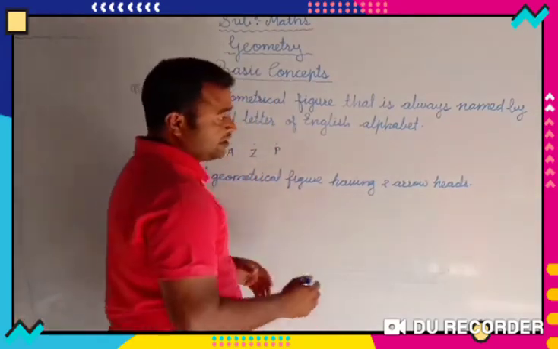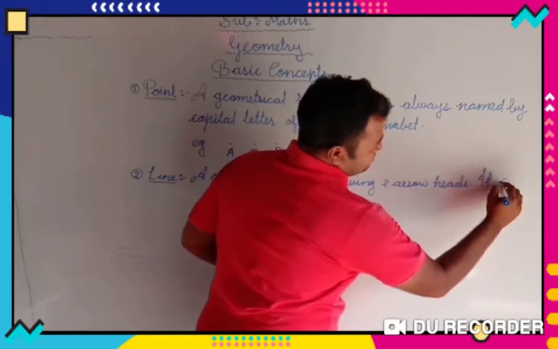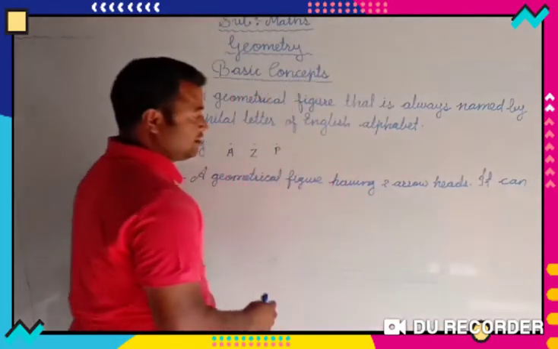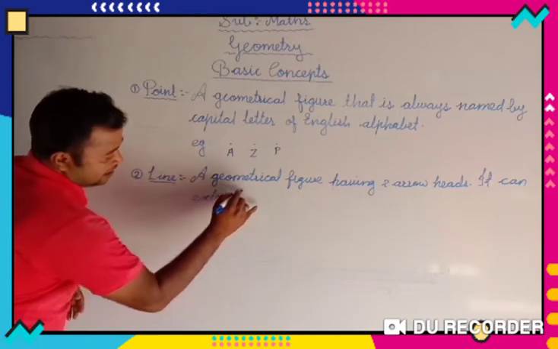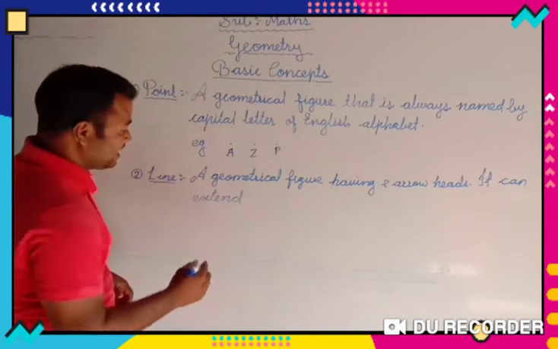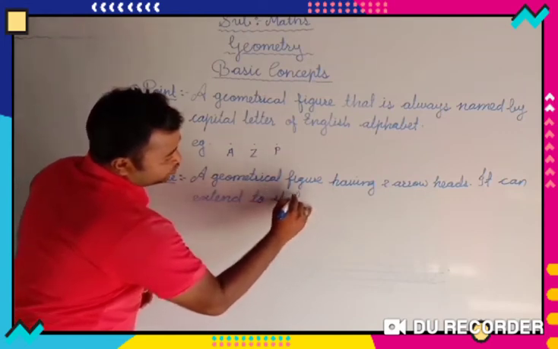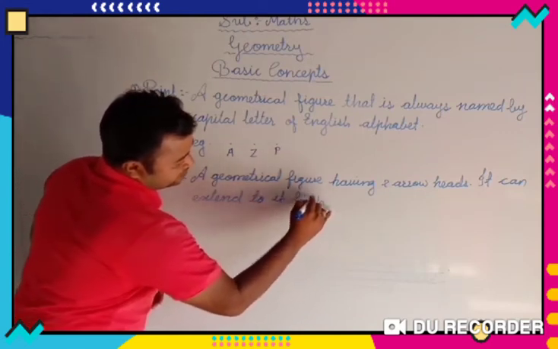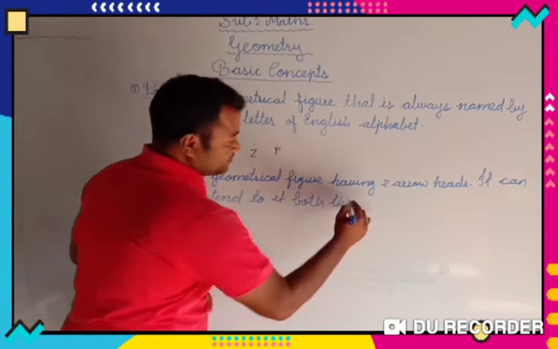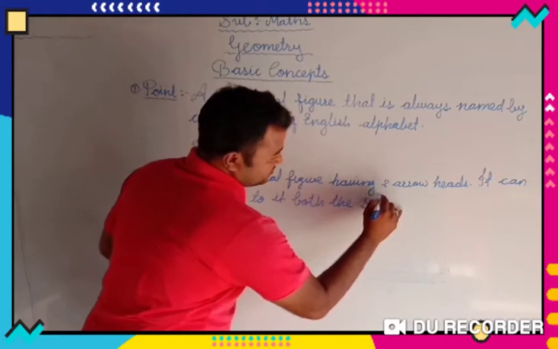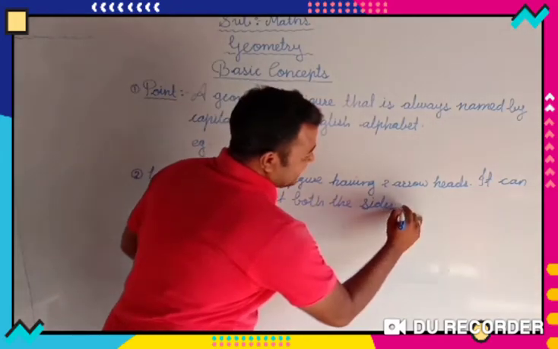Then you should understand it can extend, extend means to grow. It can extend to both its sides, or you can say both directions, endlessly.